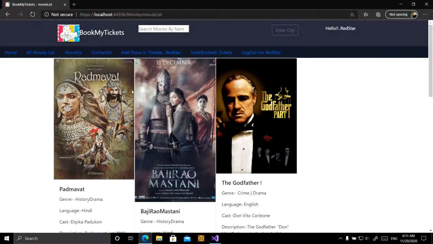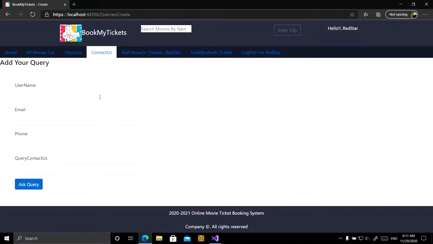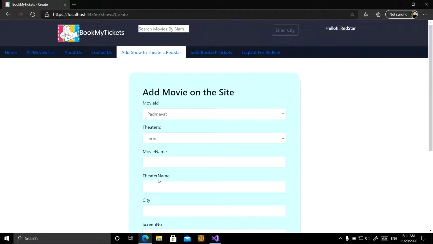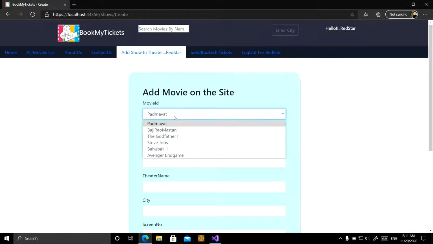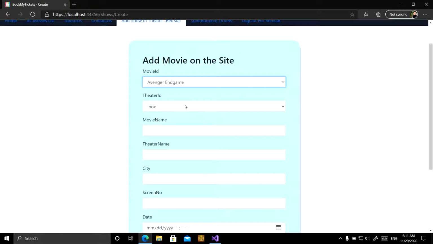The theater can see the movie list of the site. The theater can see the about us page. The theater can also write a query to the admin. The main functionality of the theater is that a theater can add a show to the site. Now the theater wants to add a show for Avengers Endgame, and this is given here.